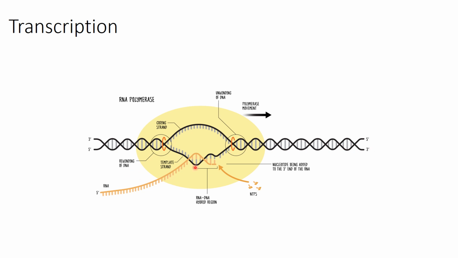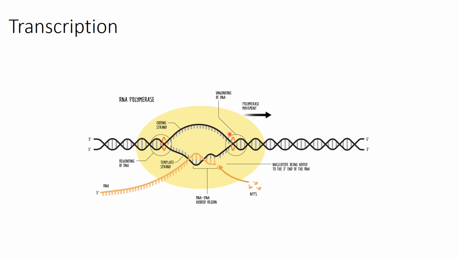So in this case, the template runs from 3 dash to 5 dash. So mRNA formed will be running from 5 dash to 3 dash end. And a short segment where the DNA and RNA stay together is known as the hybrid region. And RNTPs come and polymerize to form the mRNA strand. Now what is this? This is unwinding and rewinding of DNA.